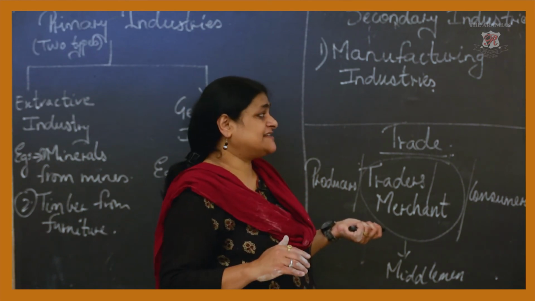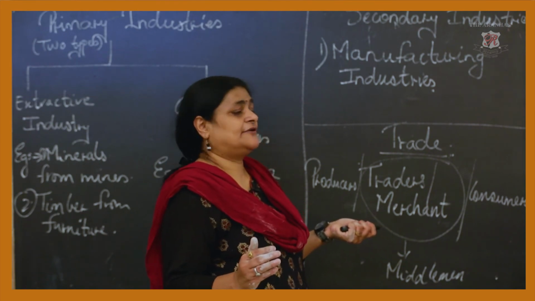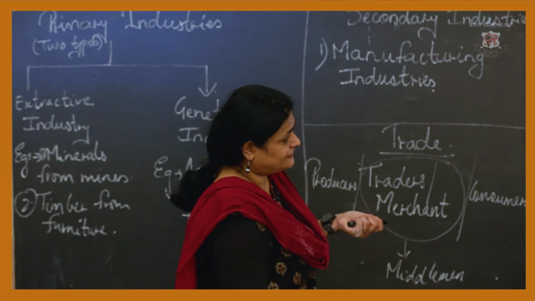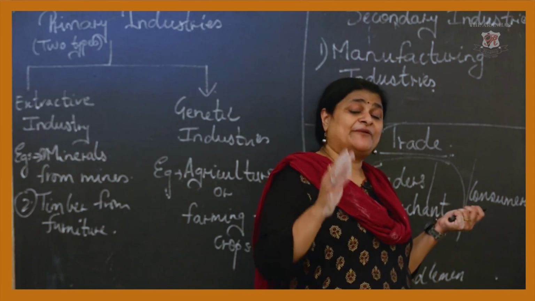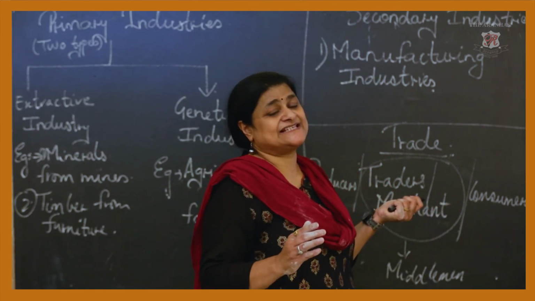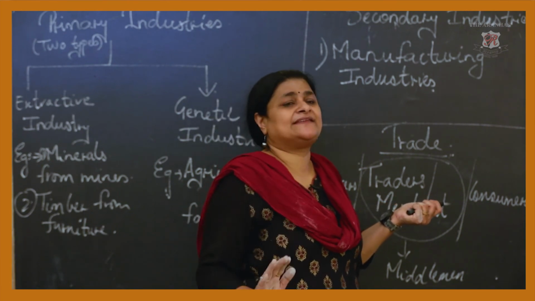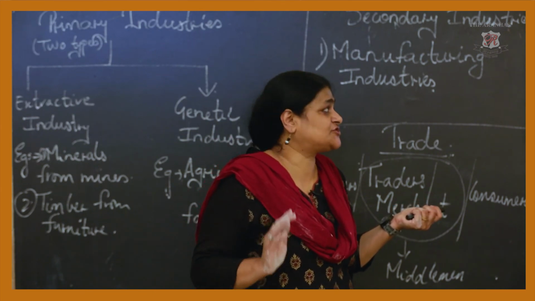The net results in a profit organization are profit and loss, and here in non-profit, it is your surplus or deficit. Then the profit making organization is liable to pay the tax, and you are not liable to pay the tax in your non-profit making organization.